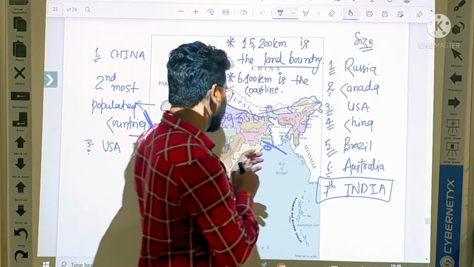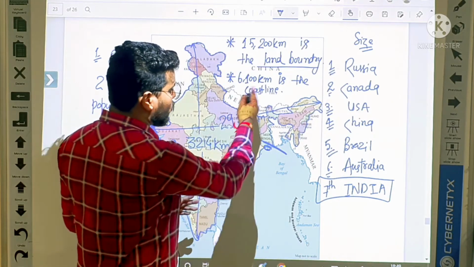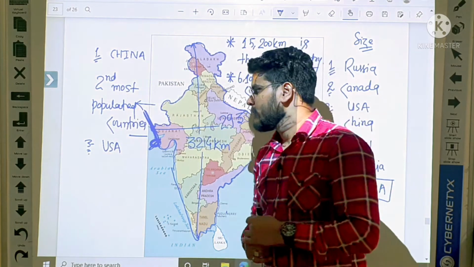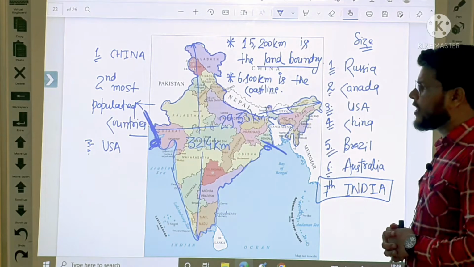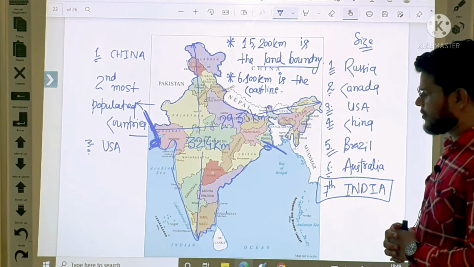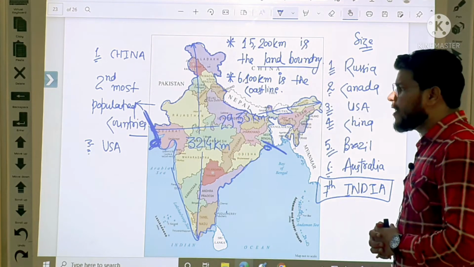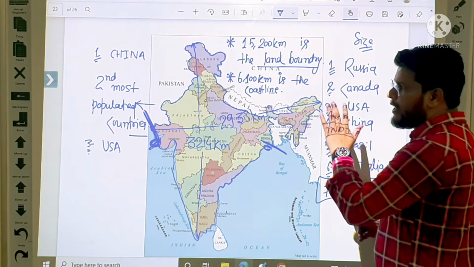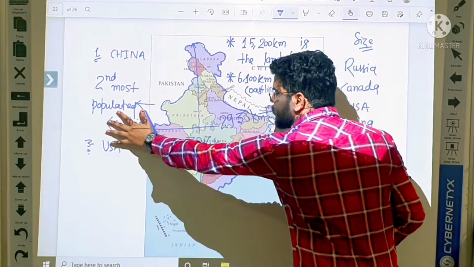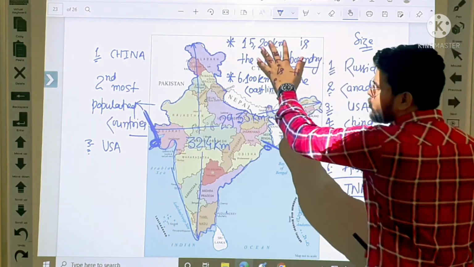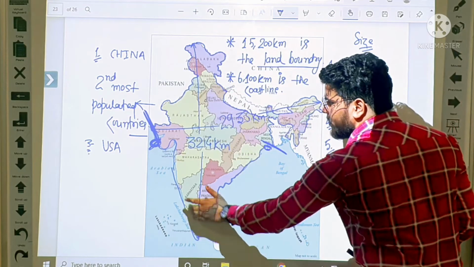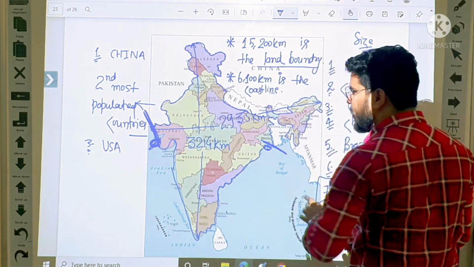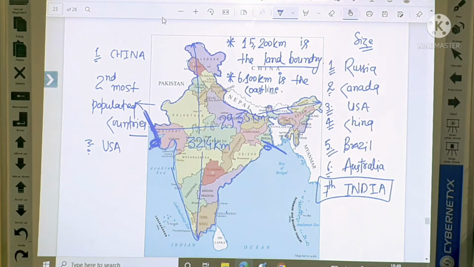Outline of coast is called coastline. Okay, student, is it clear? So please everybody write all these points and take a screenshot. I am giving you 5 seconds. 5, 4, 3, 2, 1. Okay. We learnt here about population, area, total length, length, width, the land boundary, and the coastline. Is it clear? Yes, I think it is clear.